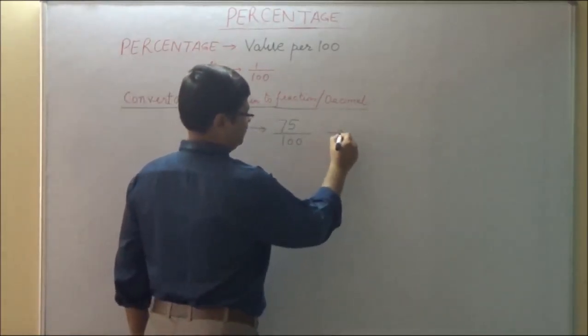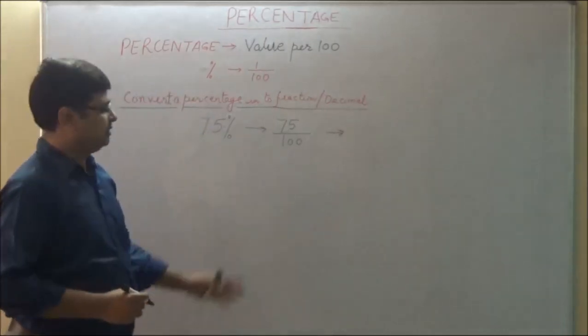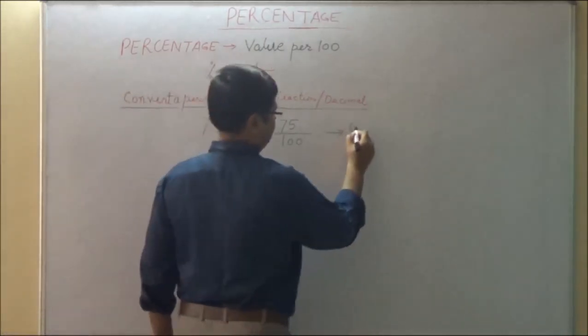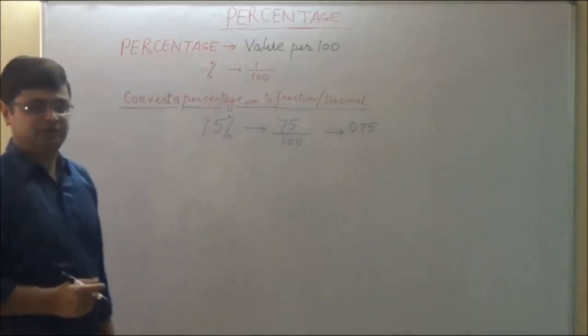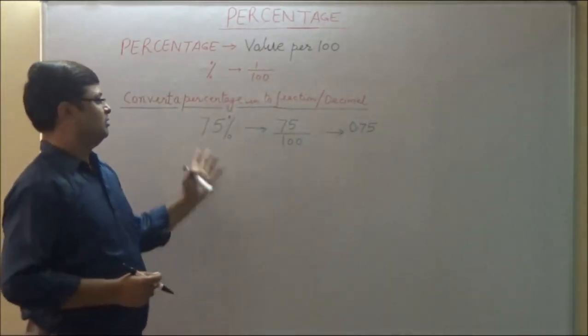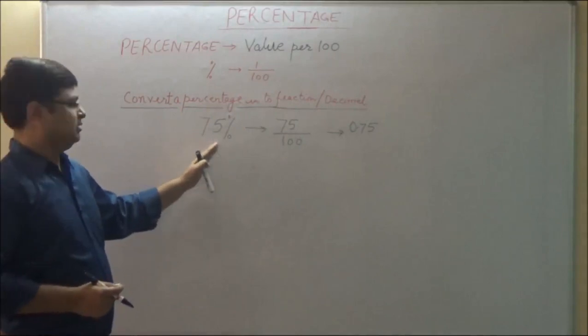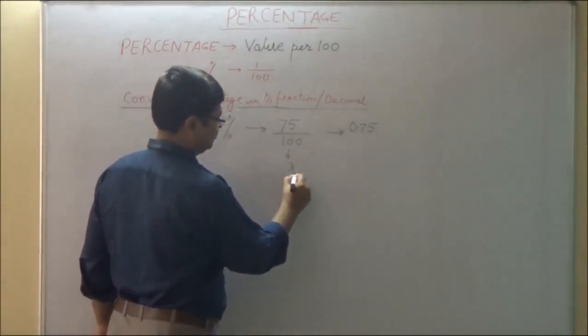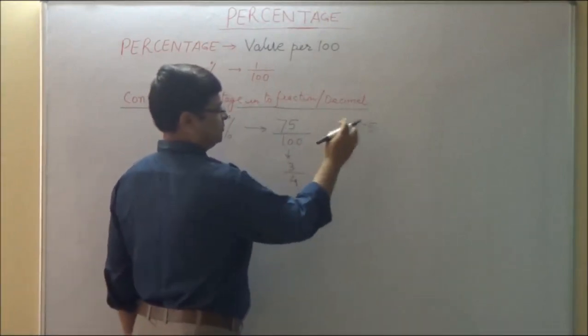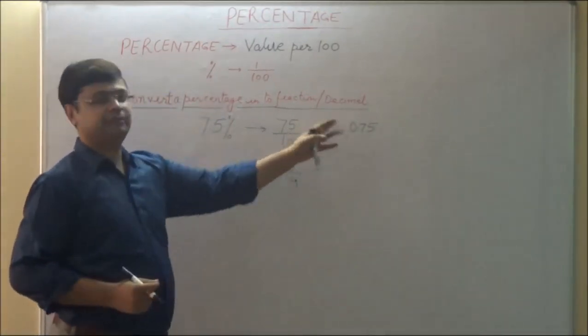And if you want to convert it into a decimal, this will simply be 0.75. Okay, 75%, 75/100. You can further simplify this to 3/4. And in decimal, this is simply 0.75.